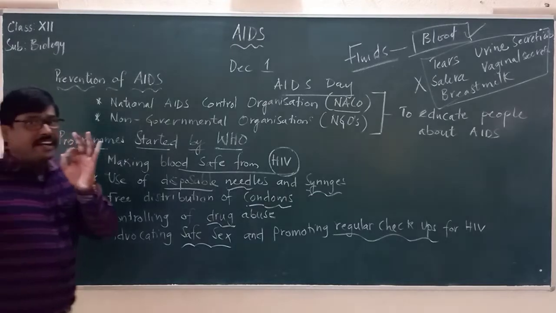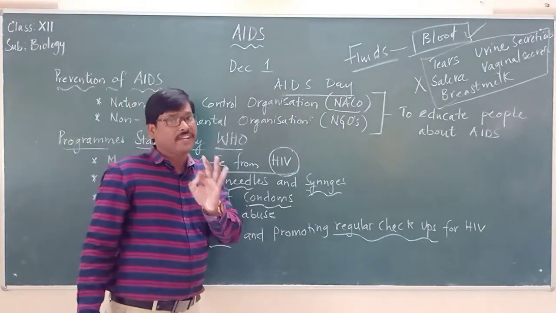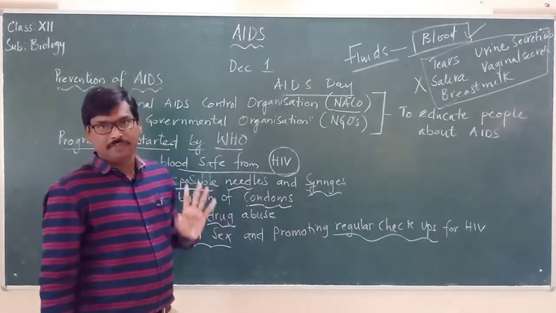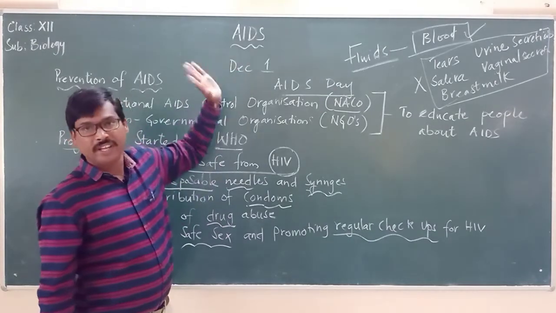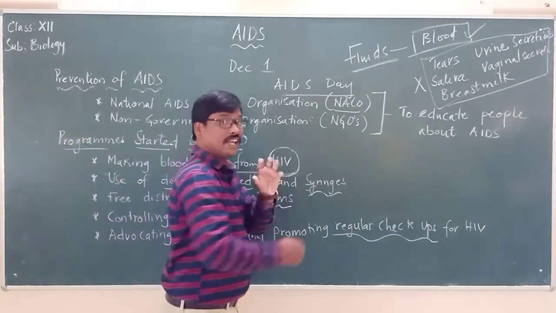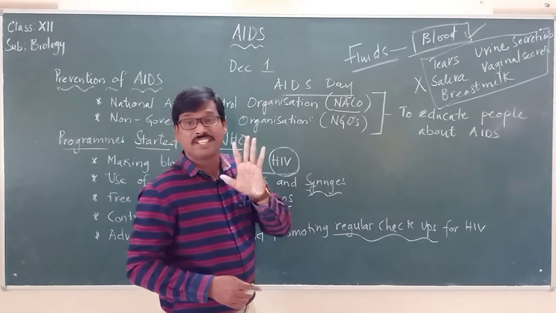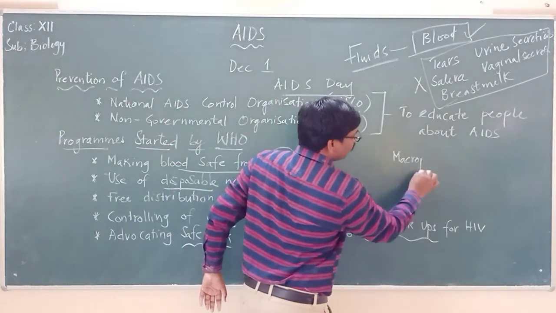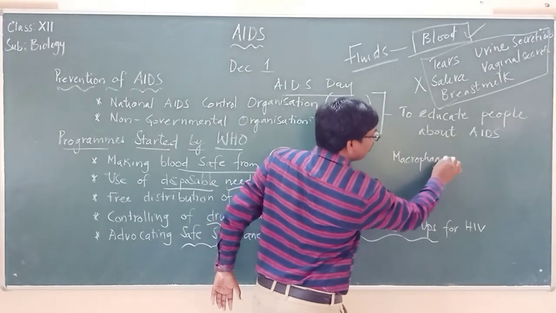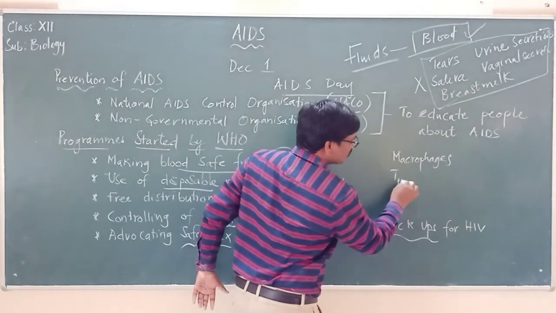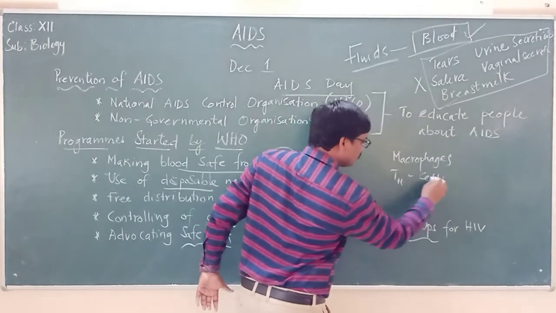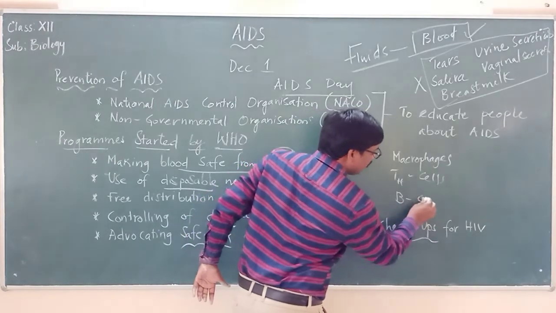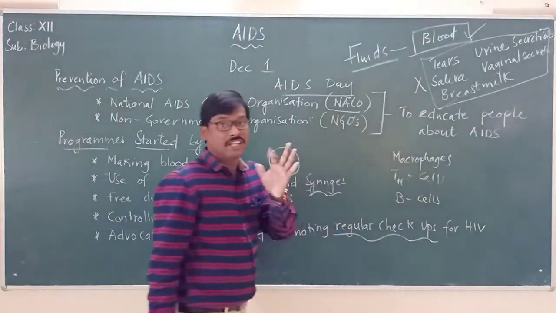Another very interesting and important point to keep in mind when we are talking about AIDS. Already we discussed that the cells attacked by the HIV virus in our body are macrophages, and we also said T helper cells and B cells are attacked by this HIV virus.